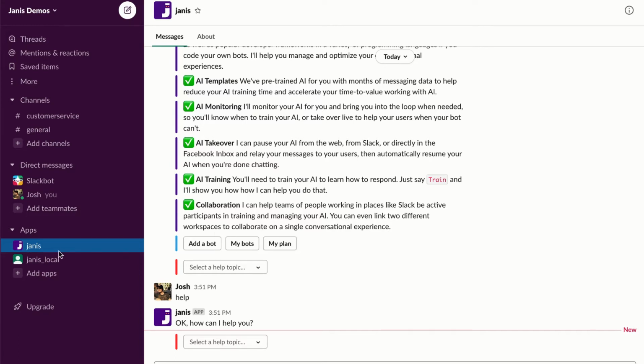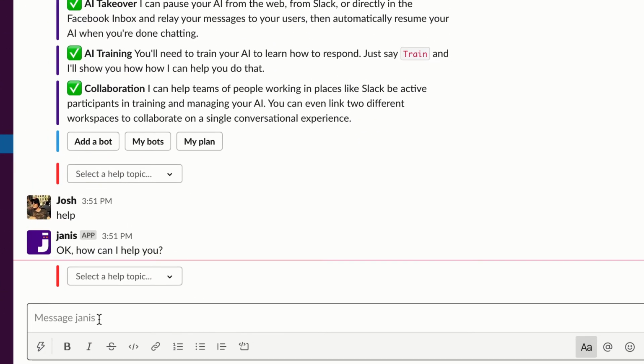And Janus is right here under the apps heading. You can add other apps as well, apps that help you increase your productivity. Janus is an app that helps you manage your AI integration and retain your customers in the process. And I can have a direct message with Janus. You can see here, I can just ask Janus a question. What can you do?